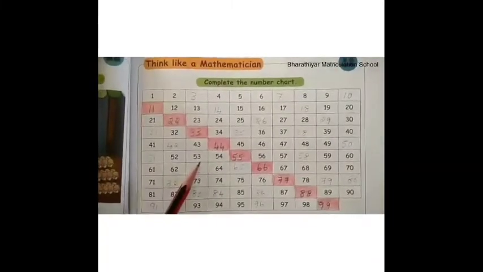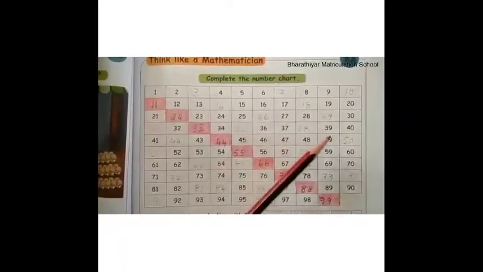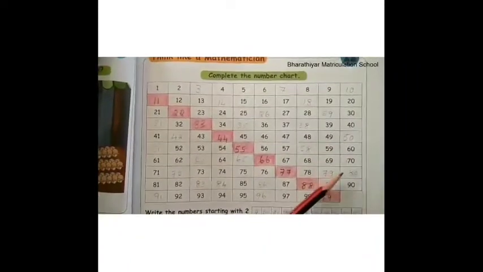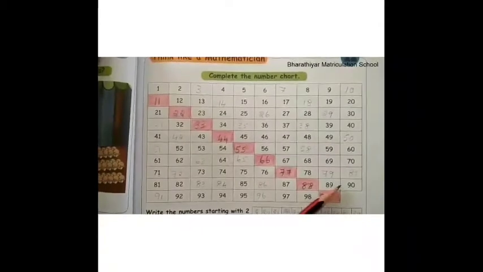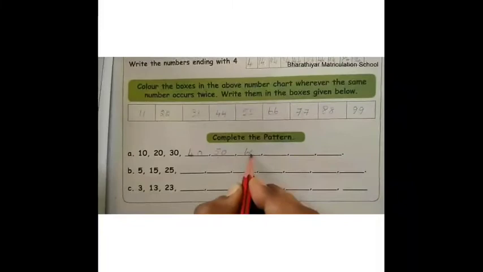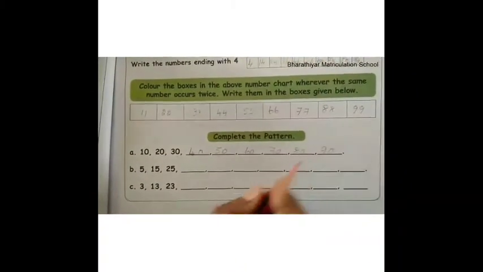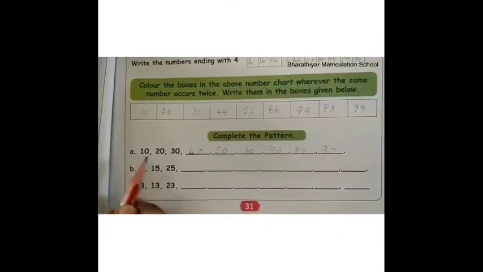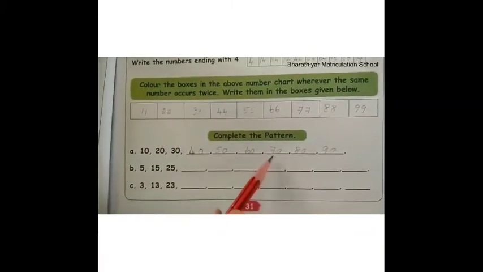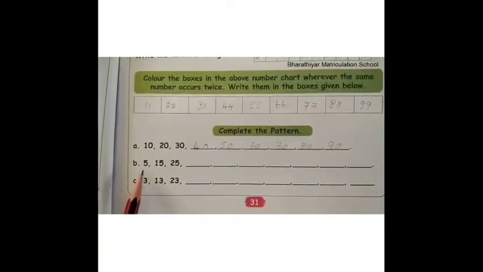Children, what are the numbers that end with 0 in the above number chart after 50? Yes, number 60, 70, 80, 90. End with 0. So, write 60, 70, 80 and 90. Therefore, the pattern is 10, 20, 30, 40, 50, 60, 70, 80, 90. Let us see the next pattern.